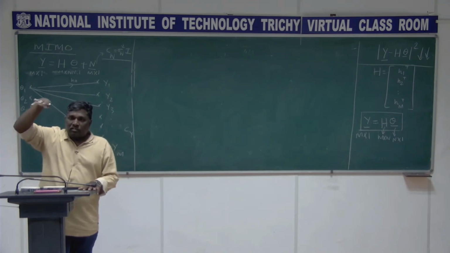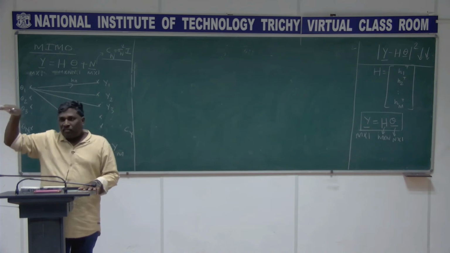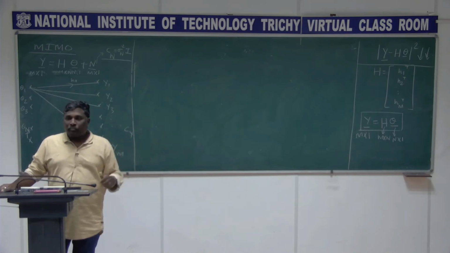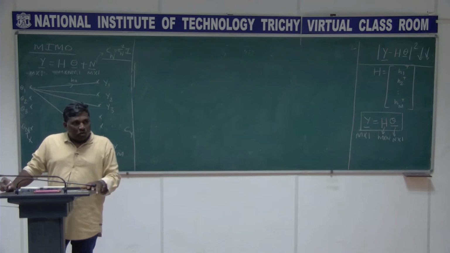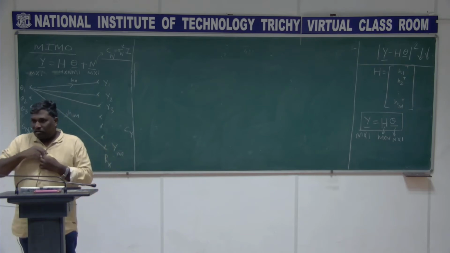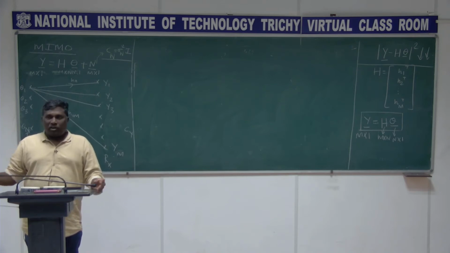One is MMSE, MMAE, MAP, and finally we had maximum likelihood, and then one more is least square. This is called the least square technique. We know y is related to theta as y equal to h theta. Of course, noise is there, and we do not know the type of noise.